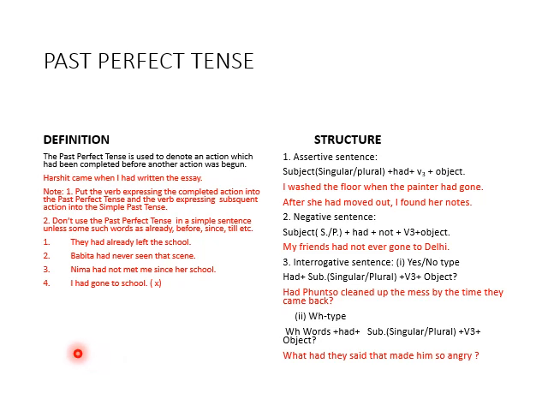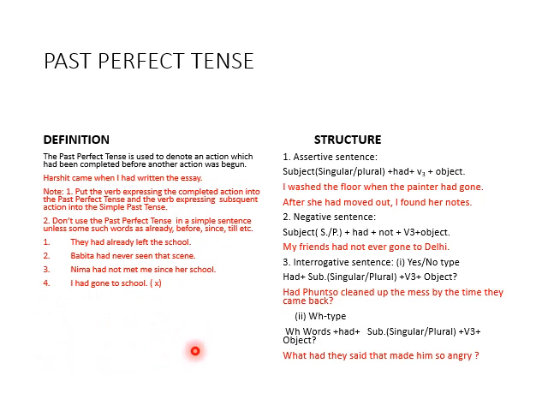So that's why it is wrong. Don't use it in this way. You can use it in a simple sentence if there are words like already, before, since, till, etc. It's clear? And now see examples also. They had already left the school. It's correct. Babita had never seen that scene. Nima had not met me since her school. These are correct, but this fourth one is incorrect.